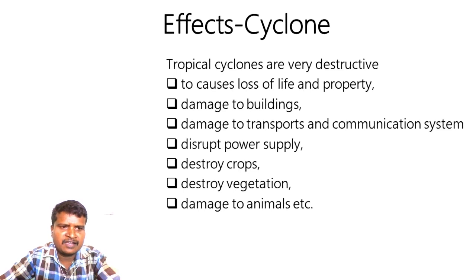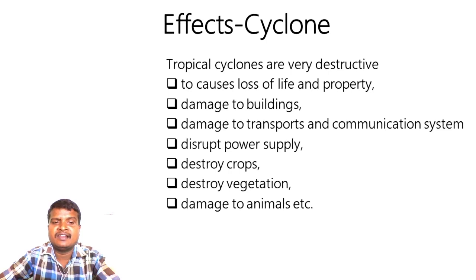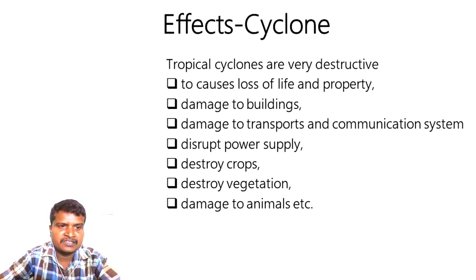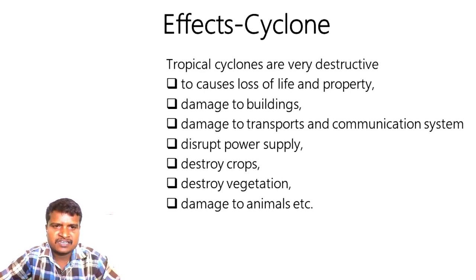As I already mentioned, during the northeast monsoon the eastern coast of India experiences cyclones. During the southwest monsoon, the western coast of India experiences cyclones. Both eastern as well as western coastal areas experience cyclones, but the eastern coastal area is more prone.